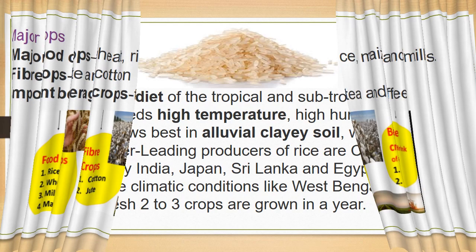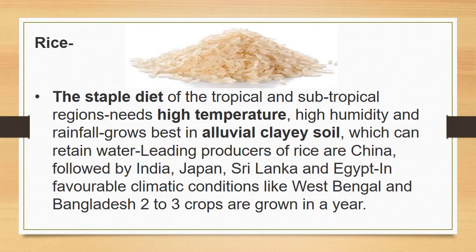First we are going to see about rice. You all know about rice. It is our staple diet. We eat rice regularly as a staple. It is the staple diet of the tropical and subtropical regions and needs high temperature. For growing rice, we need high temperature, high humidity and alluvial clay soil. The best soil for growing rice is alluvial clay soil. The leading producers of rice are China, India, Japan and Sri Lanka.